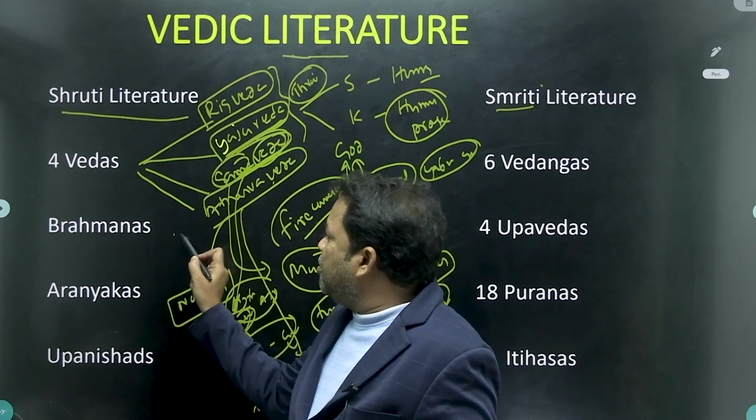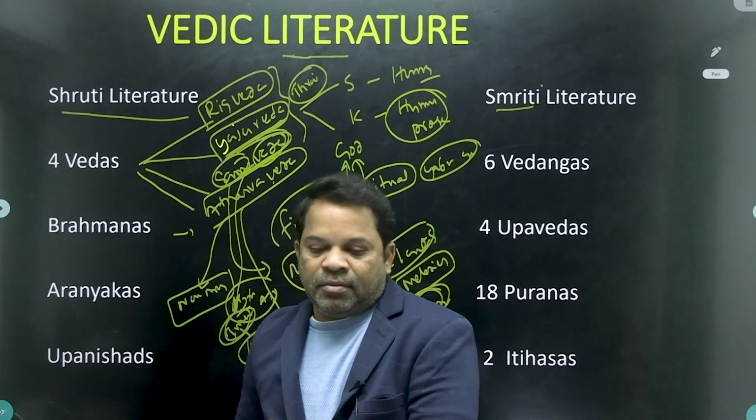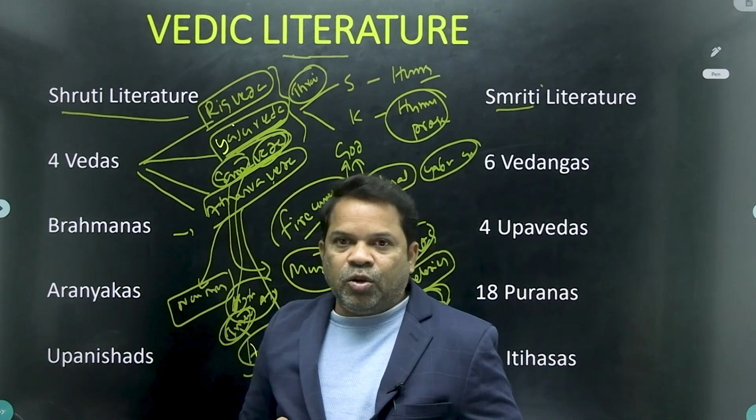The first three Vedas, Rigveda, Yajurveda and Samaveda, are called Trai. And let's move to the Brahmanas in the next class. Thank you and all the best.